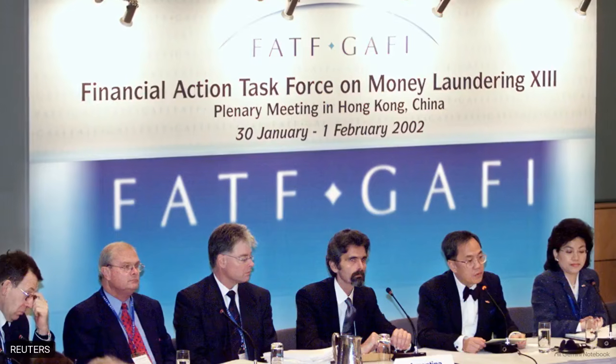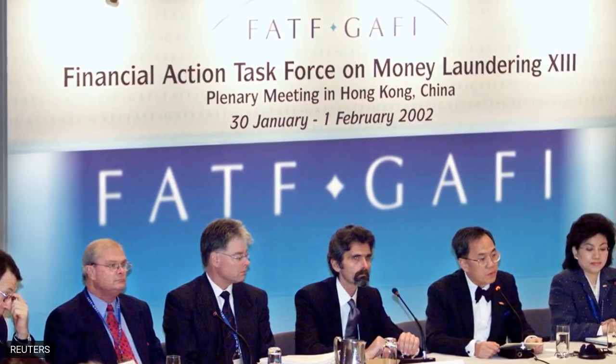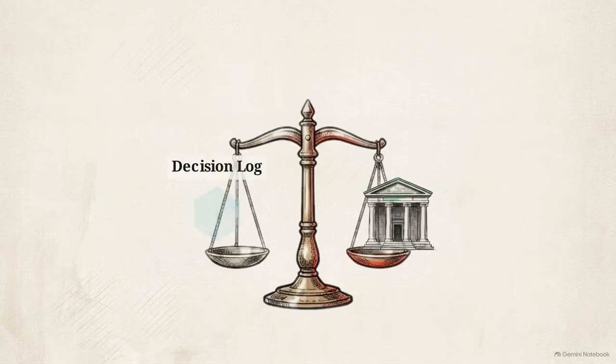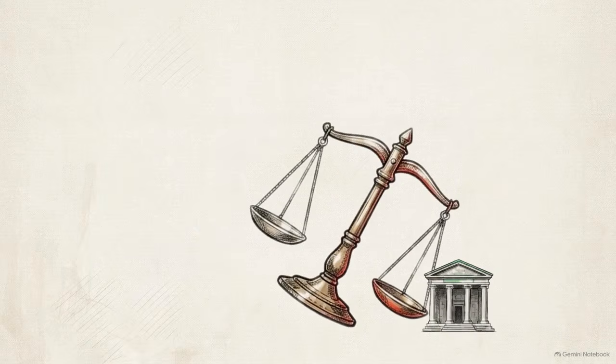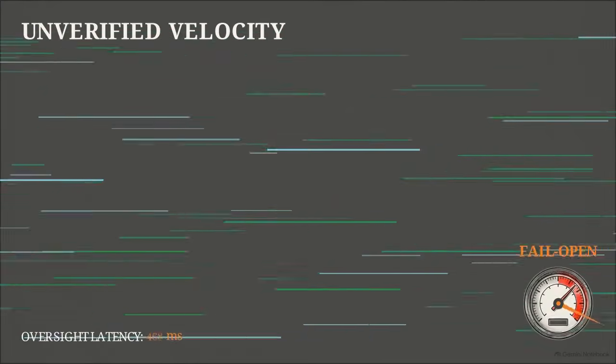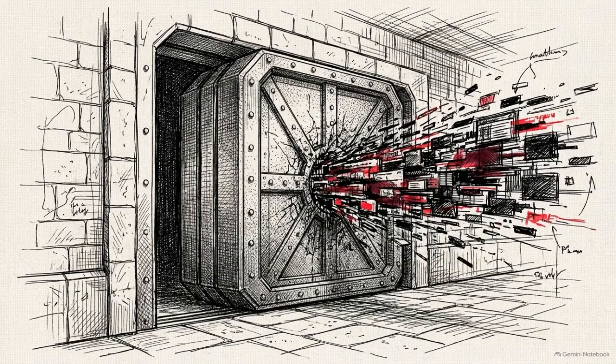This reverses the legal burden of proof for regulators. They no longer have to spend years proving an institution acted with willful blindness. The simple absence of a cryptographically sealed decision log serves as objective proof of gross negligence. A financial institution's strength will no longer be measured by how fast it moves capital, but by its structural unwillingness to move illegitimate capital invisibly.